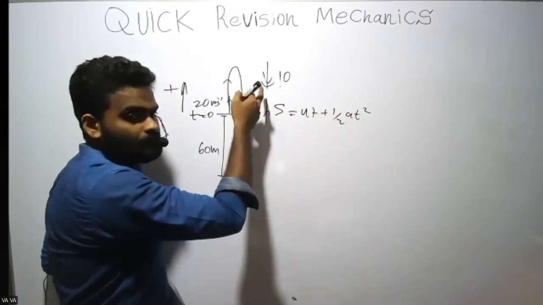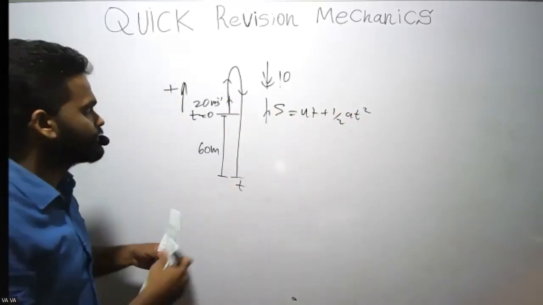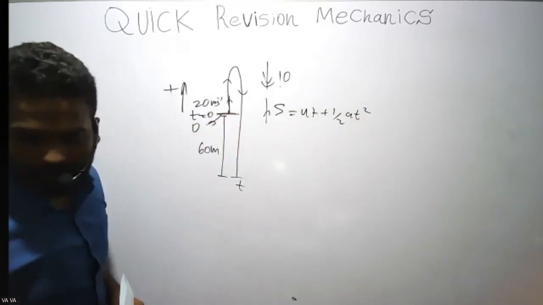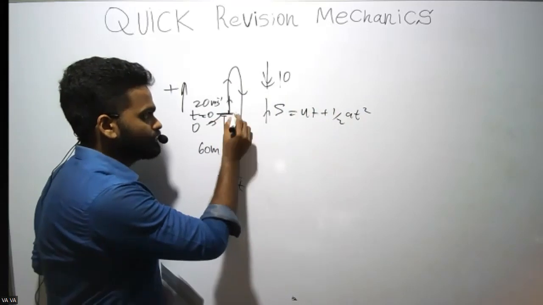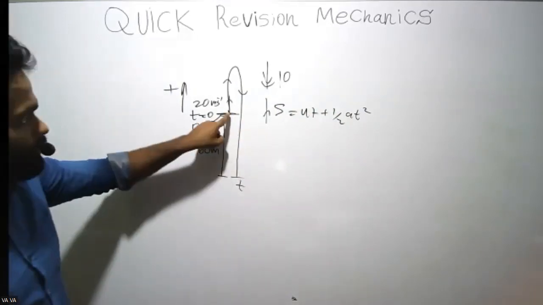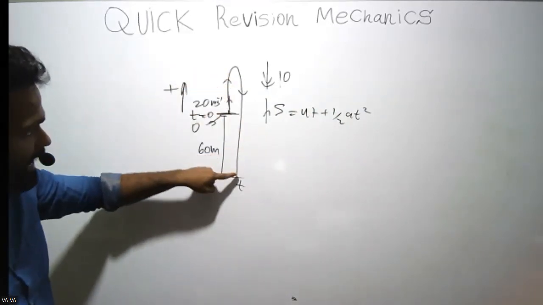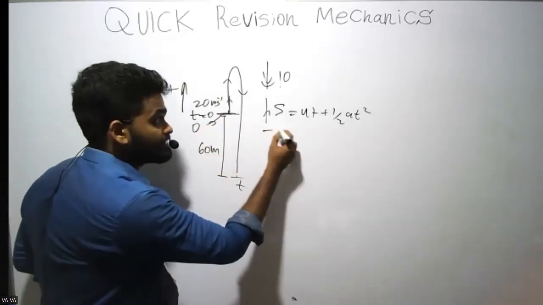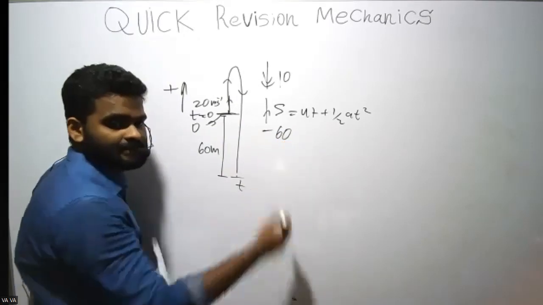I'll apply that upwards. See this. This is the origin, where the motion started. It goes up, comes down. Now it is 60 meters below, so I can substitute this as minus 60.